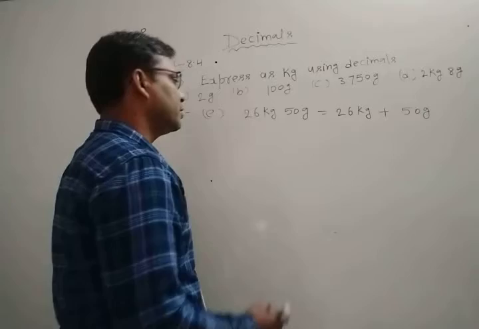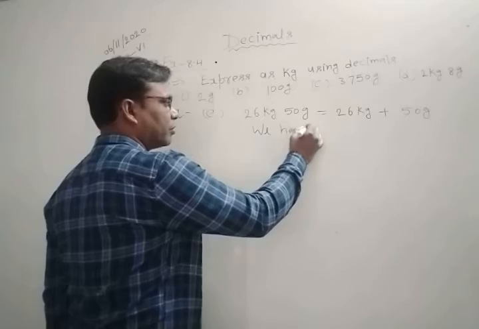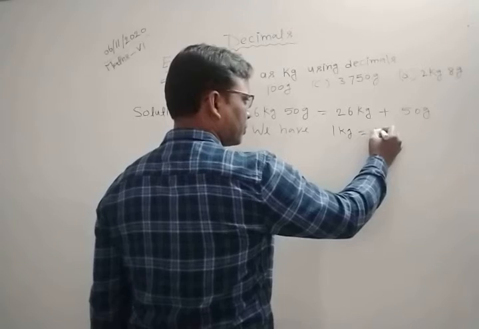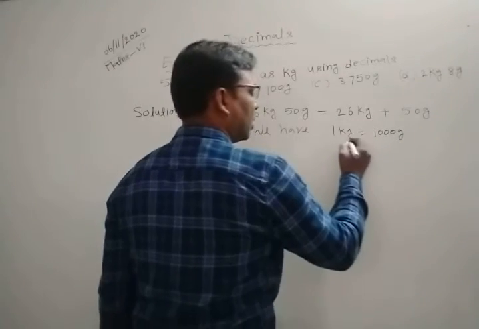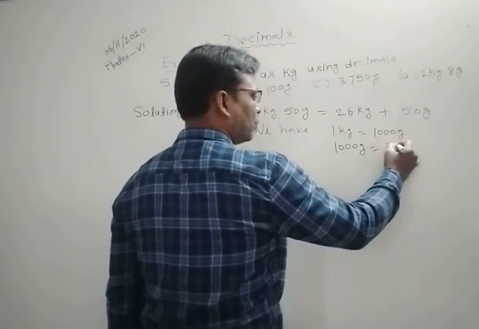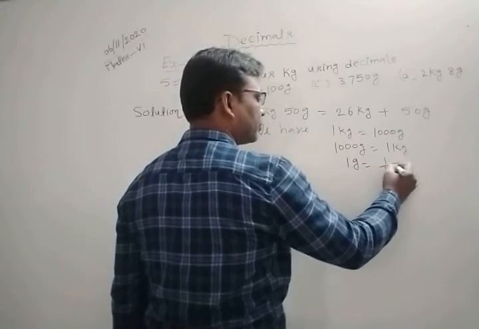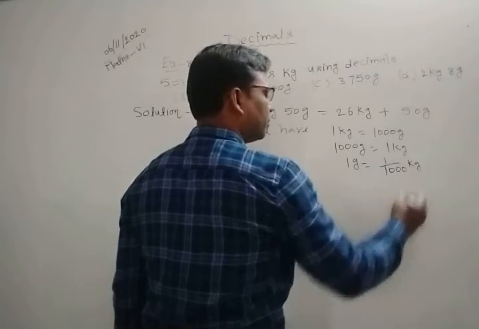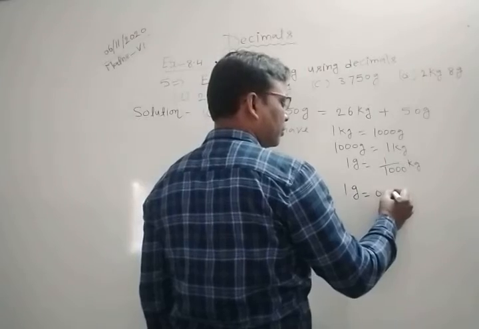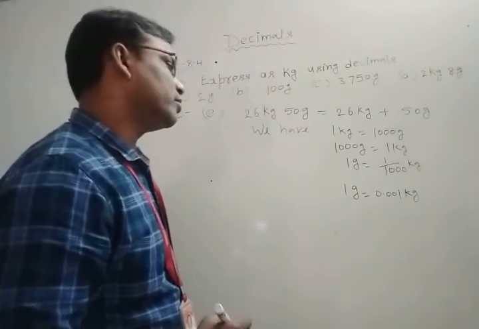Okay. So for this we have 1 kilogram is equal to 1000 gram. As you can see, 1000 gram is equal to 1 kilogram, or 1 gram is equal to 1 by 1000 kilogram, or 1 gram is equal to 0.001 kilogram. Okay, so we have 50 grams.